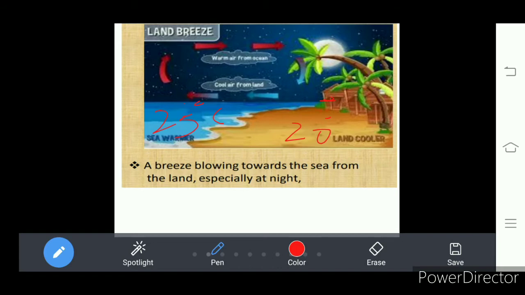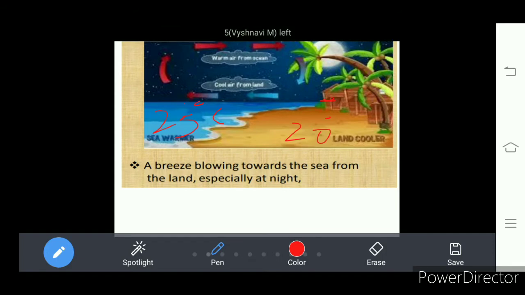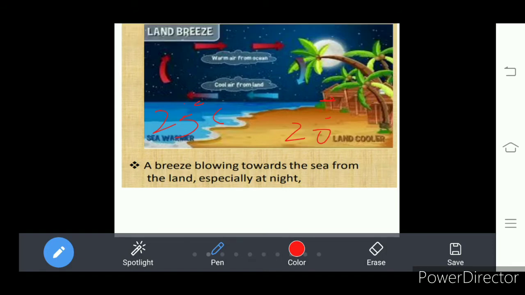And this high temperature on the ocean creates a hot wind blowing from the ocean to the land part. On the land part the temperature is 20, it is cool, and this coldness on the land is reduced, that means the coldness turns to warmth, by the hot air coming from the ocean.